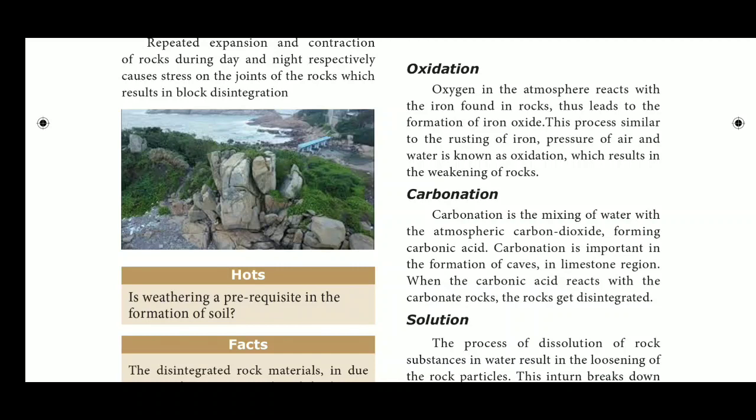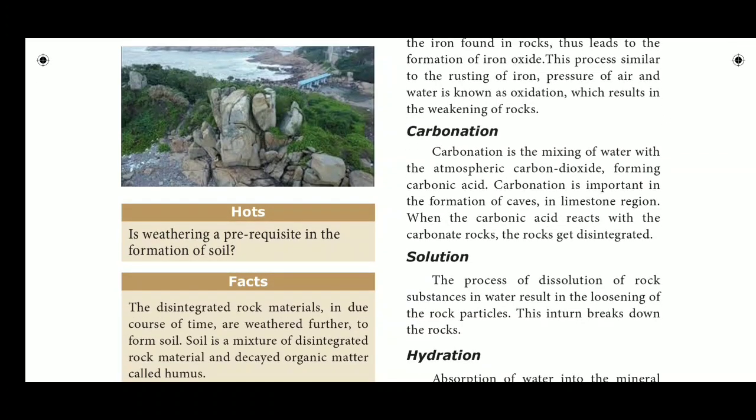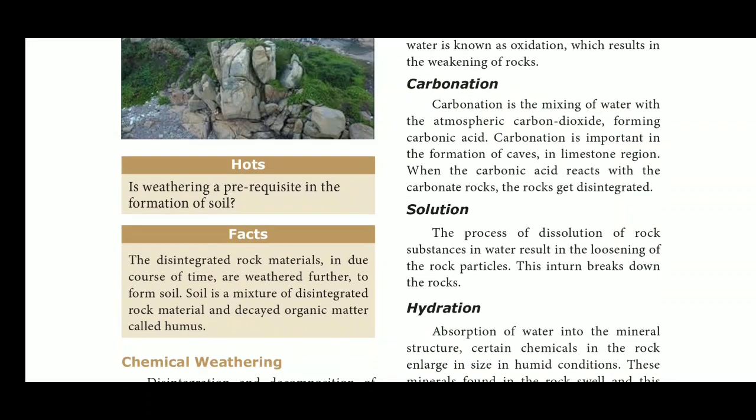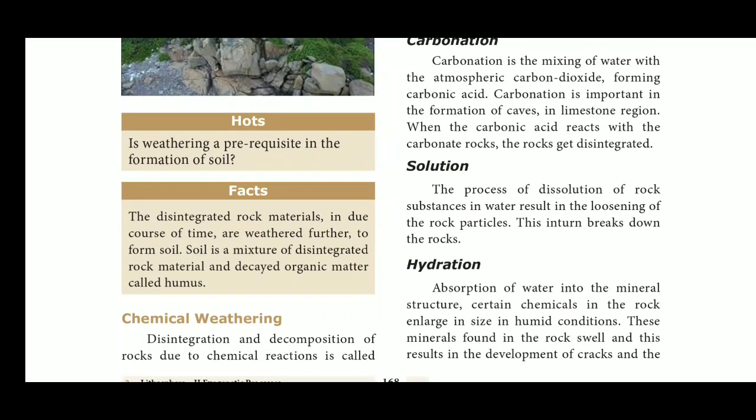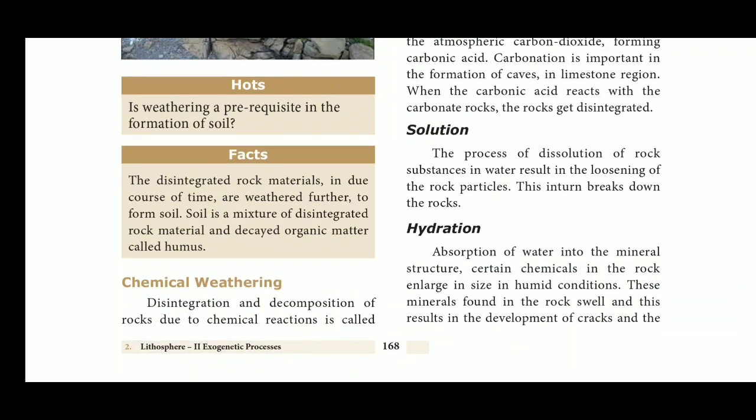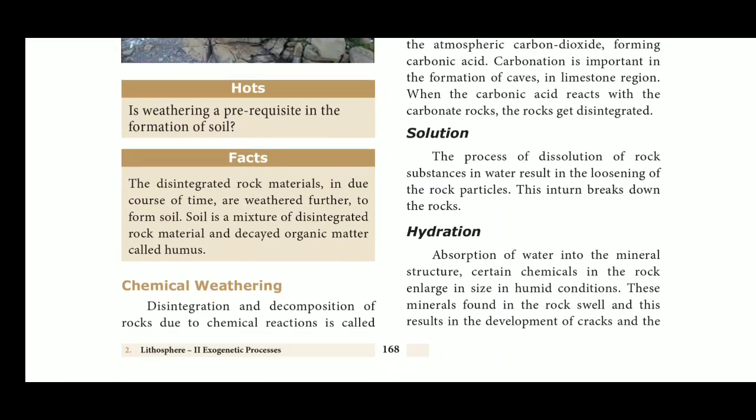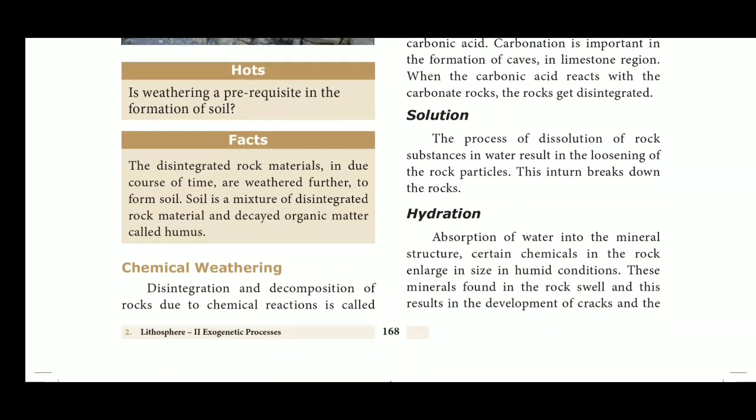the earth layers. First one is crust, second one is mantle and third one is core. In the mantle, 80% of the earth materials are found. Due to volcanic eruption, those materials came out from the earth. In the rock, different types of earth materials are found. Here the iron reacts with oxygen. This leads to the formation of iron oxides. This process is similar to the rusting of iron. Already I told you about iron rusting due to oxygen.